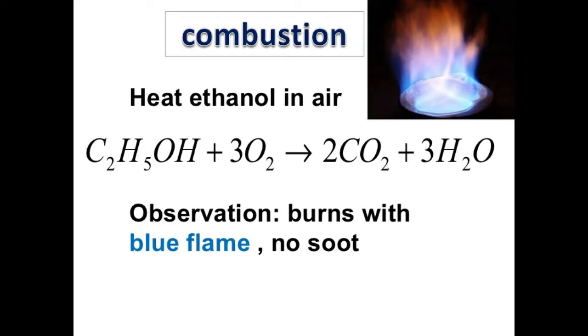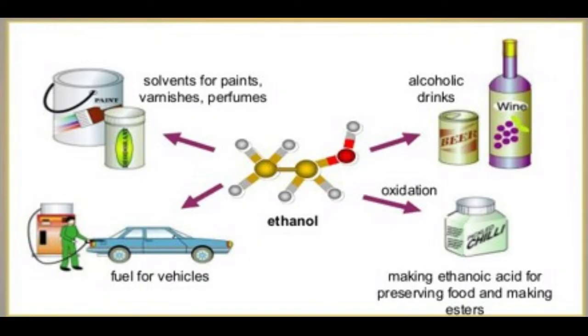The last chemical property is combustion. Ethanol is a highly inflammable liquid. It burns with oxygen to form carbon dioxide and water. C2H5OH, which is ethanol, plus 3O2, that is oxygen, will give you 2CO2, carbon dioxide. 2 is written to balance. On the left hand side, 3 is given to balance. Plus 3H2O, it is also given to balance. H2O is water.